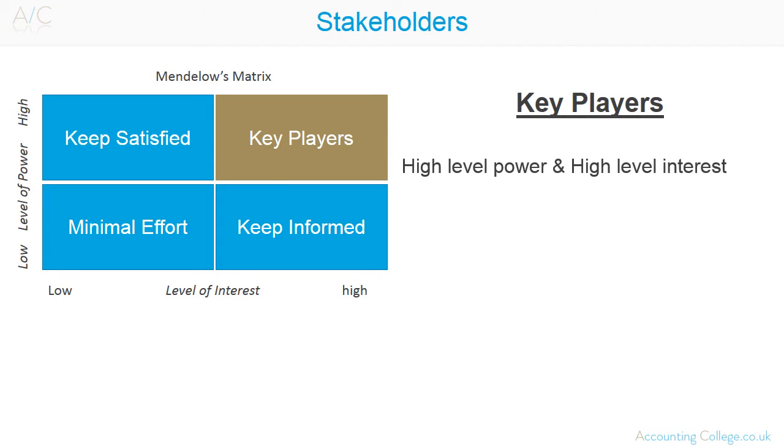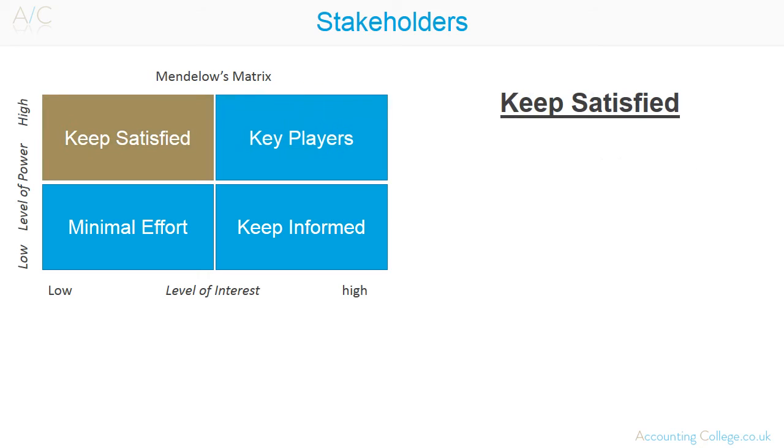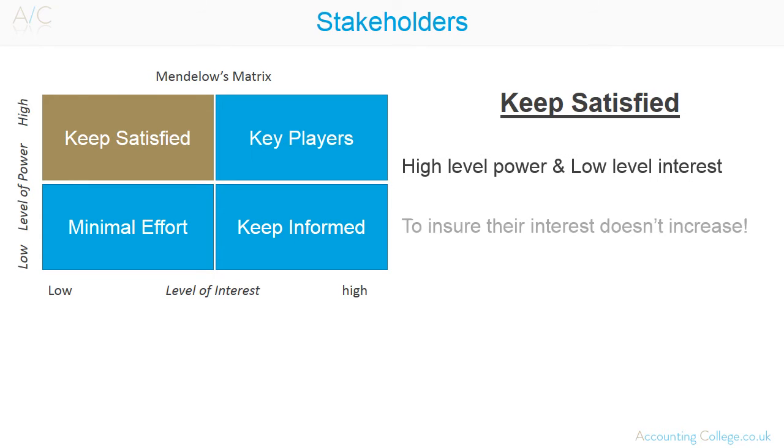Stakeholders with a high level of power and a high level of interest are referred to as key players. These stakeholders should be kept informed and kept happy at all times. Stakeholders with a high level of power and a low level of interest should be kept satisfied. This ensures their interest does not increase. As long as they are kept satisfied, they will not interfere with how the business is run.